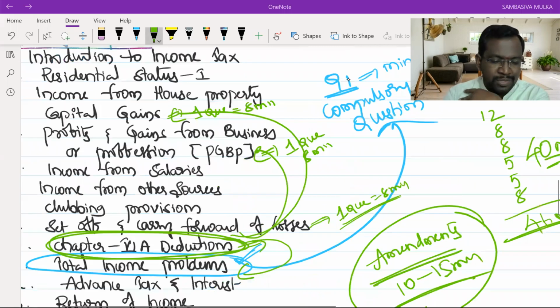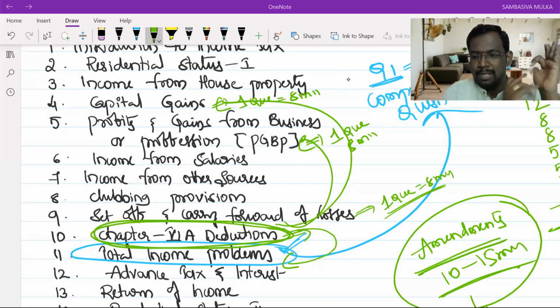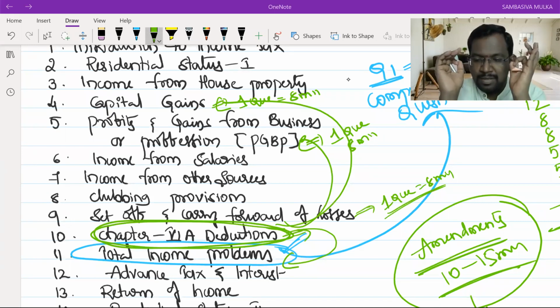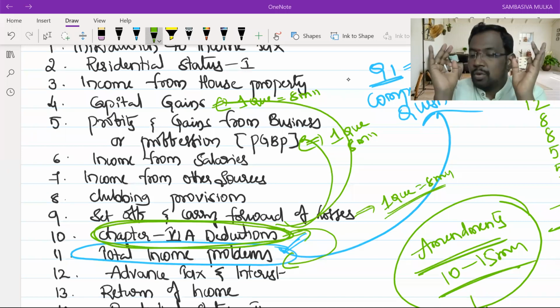If you concentrate on these chapters, total income problems, chapter 6A deductions, PGBP, capital gains, set off and carry forward of losses, TDS and TCS, you will score minimum 40 marks, only from 6 chapters. Out of the 17 chapters, if you become master in these 6 chapters, you can score easily 40 marks. Are you following?